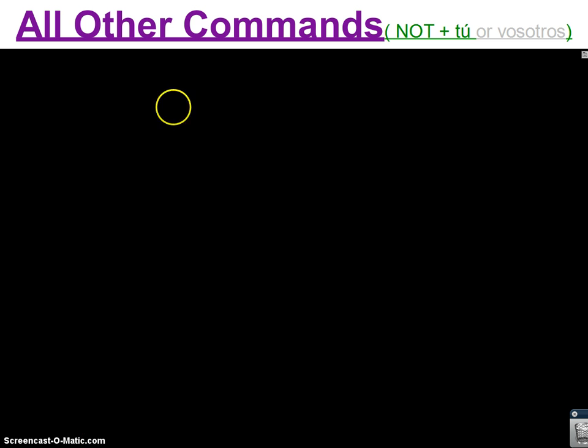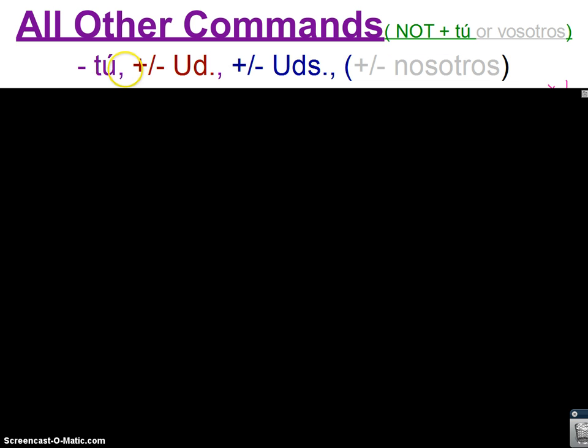You already know how to give affirmative tú commands and affirmative vosotros, even though we're not that focused on those. So this pertains to all others, which means negative tú commands, affirmative and negative usted commands, affirmative and negative ustedes commands. It also pertains to nosotros commands, but I have that gray because we're not going to focus on those either because a few extra rules apply to them, like with the vosotros.